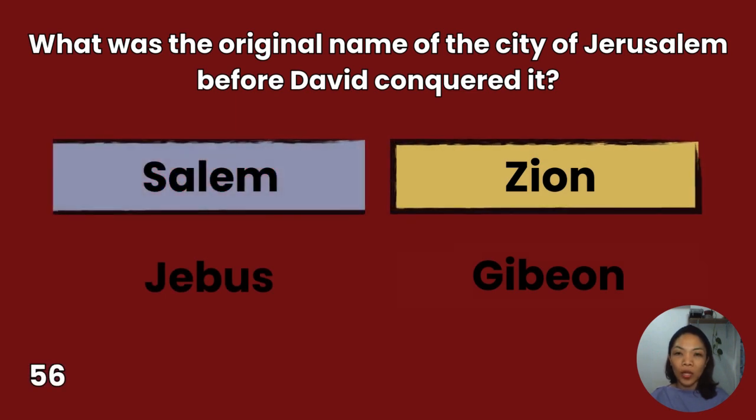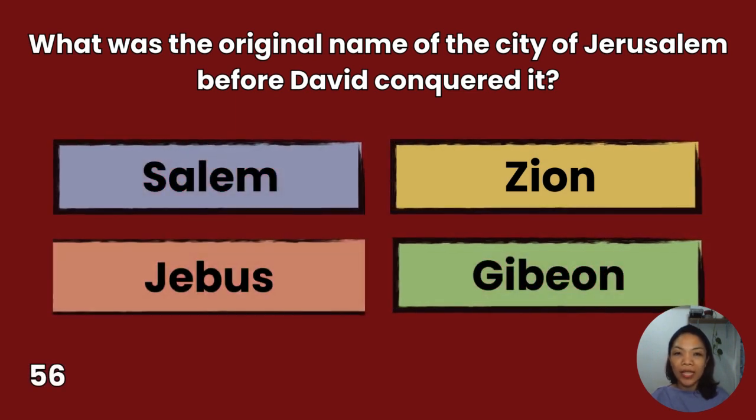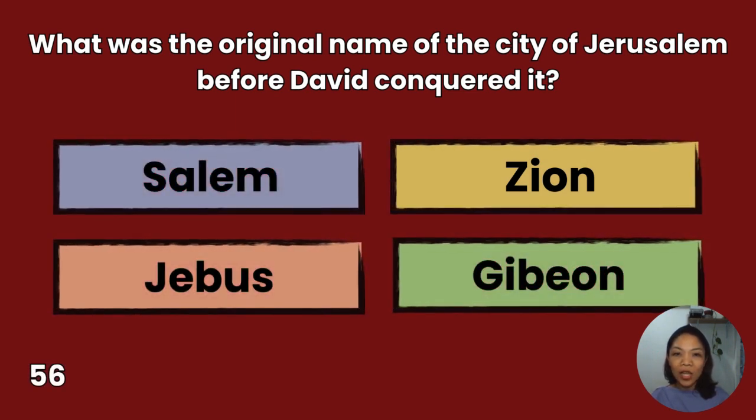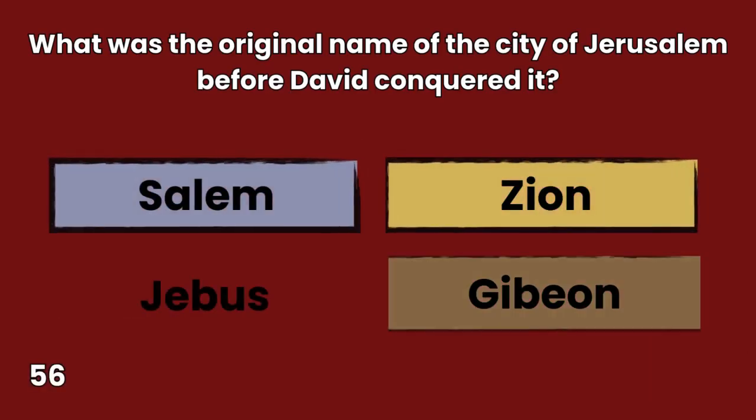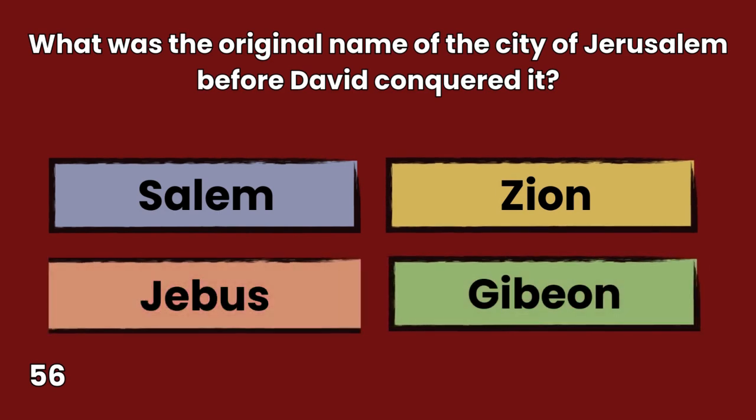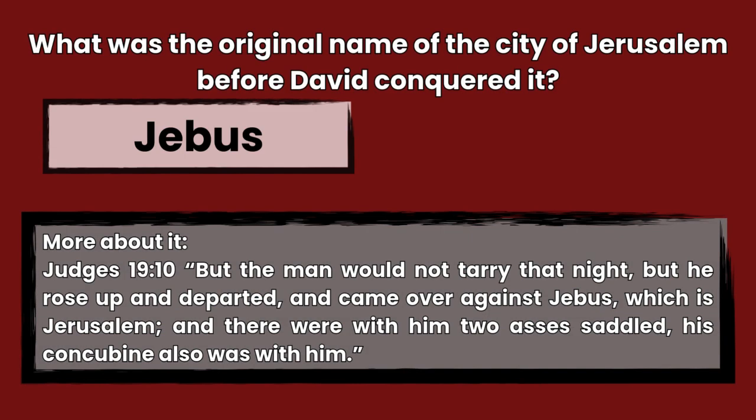56. What was the original name of the city of Jerusalem before David conquered it? Salem, Jebus, Zion, Gibeon. You have 10 seconds to answer. The answer is Jebus, Judges 19:10. But the men would not tarry that night, but he rose up and departed, and came over against Jebus, which is Jerusalem. And there were with him 2 asses saddled, his concubine also was with him.